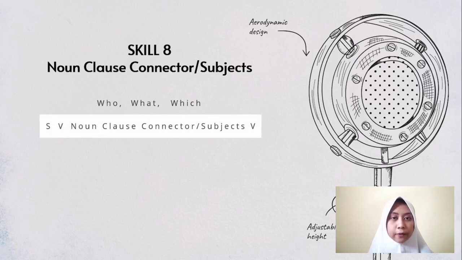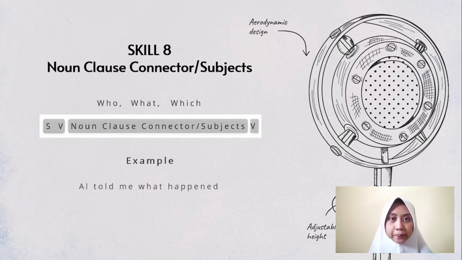We can see the form of the sentence here. There is a subject and a verb, followed by a connector which is also the subject, and followed by a verb. For example, Al told me what happened. Al is the subject, told me is a verb, what is connector and subject, happened is a verb.